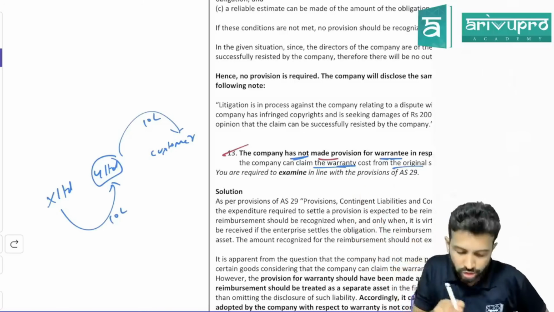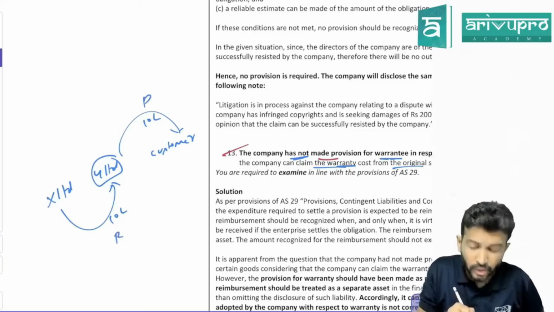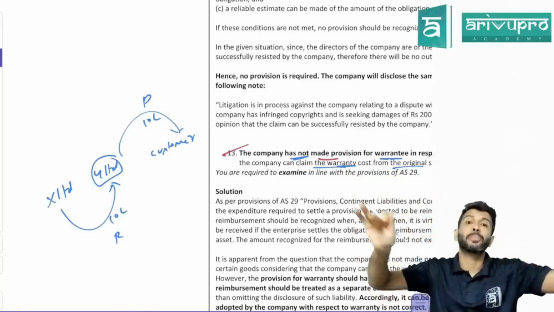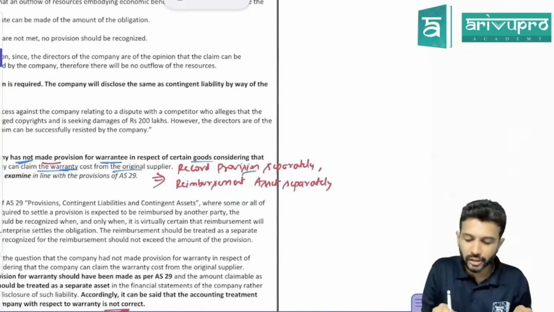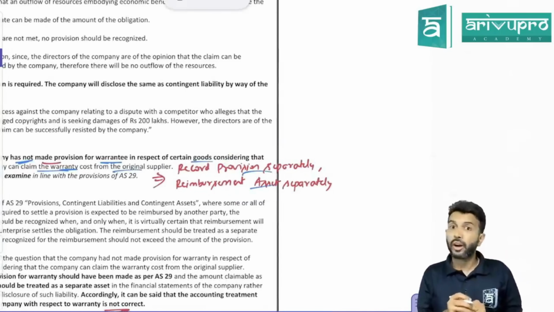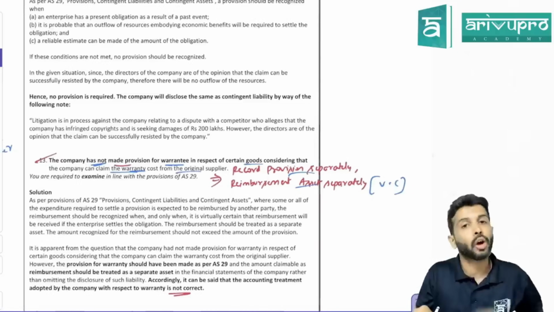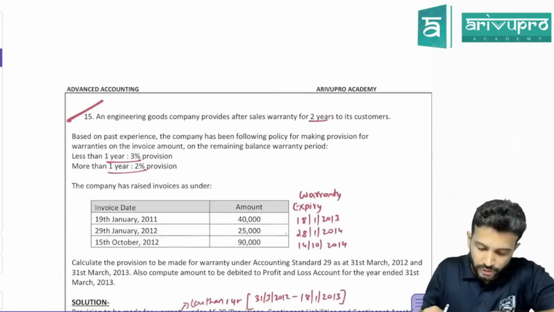Correct? No. Sir, this 10 lakh payment you have to recognize as provision. This 10 lakh receipt you have to recognize as reimbursement asset. Both have to be shown separately. It cannot be netted off. That is what you need to write. Provision separately you need to record. Reimbursement also you need to record separately, provided it is virtually certain. That provision you need to call out over here. Okay? One more question we will do for this.